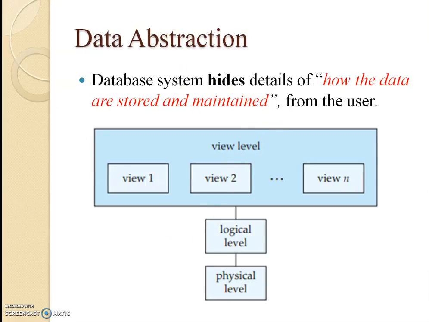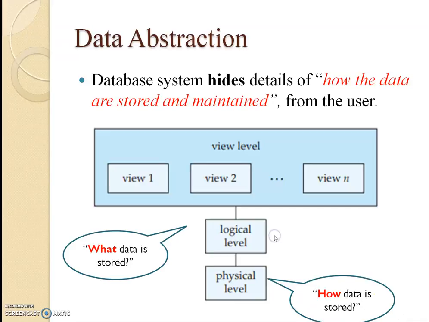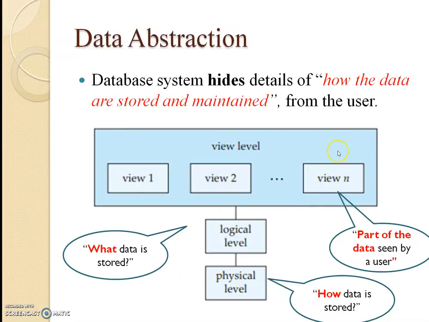There are 3 levels here: physical level, logical level, view level. Through these levels, DBMS achieves data abstraction. First is physical level. It deals with how data is stored. Next, logical level. It deals with what data is stored. Last one, view level. It deals with a user.